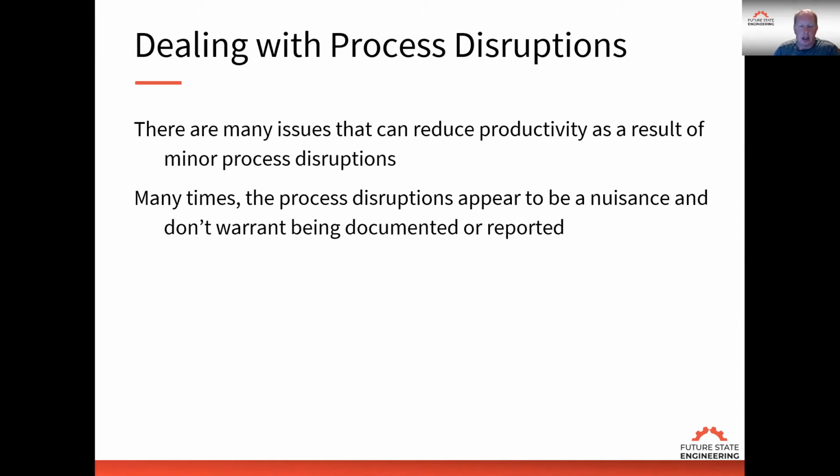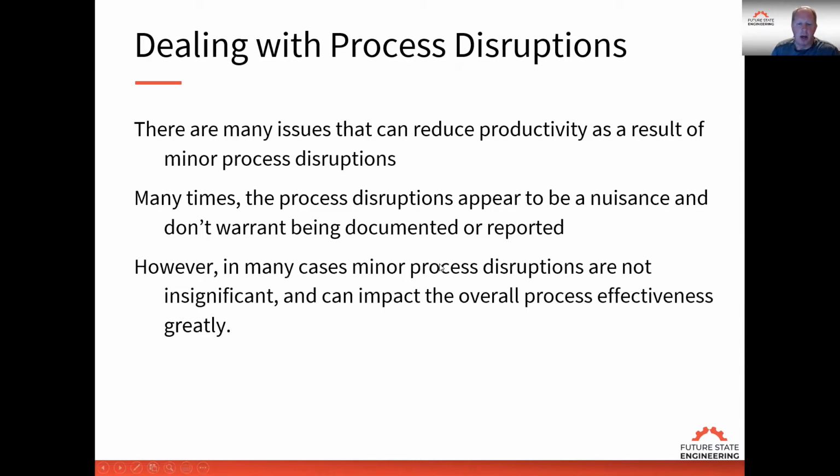I see these issues as one of the major issues affecting process performance. Many times they're not dealt with, and the process issues just happen over and over again and show up in the efficiency numbers. And then people don't understand why the efficiency numbers are down, and nobody can explain the reason why. In many cases, these minor disruptions are not insignificant and can affect the overall process effectiveness greatly.